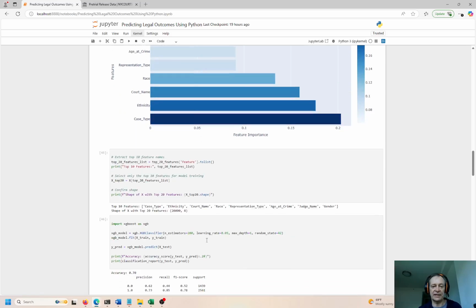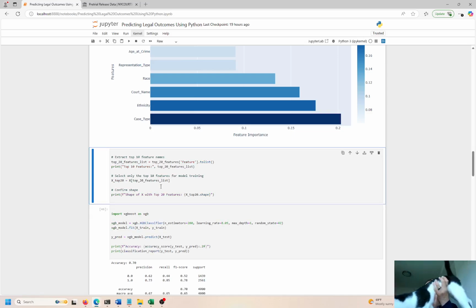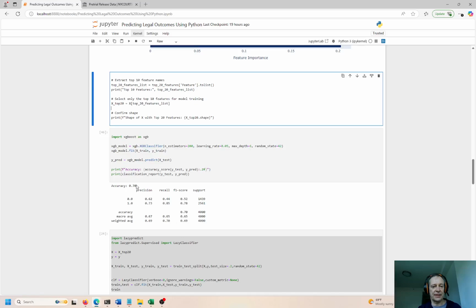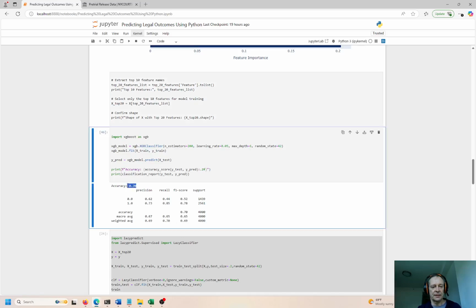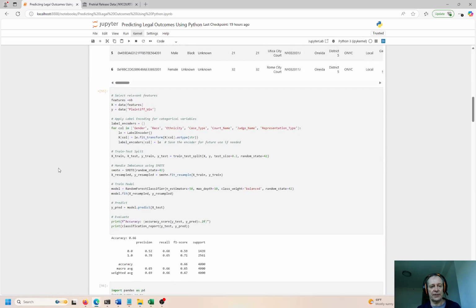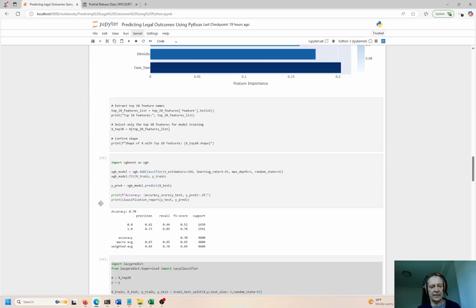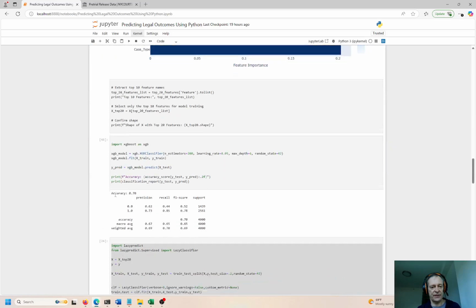So let's extract the top 20 features right here, or the top 10. Okay, I got 8 before, so here's the top 10. Sorry, my cat is interrupting. Okay, so again, I ran the algorithm here, and you can see the accuracy is about 70%. And the last example, I think it was just under, like 66%. Okay, so now we're getting up to 70% when we change the features just a little bit.